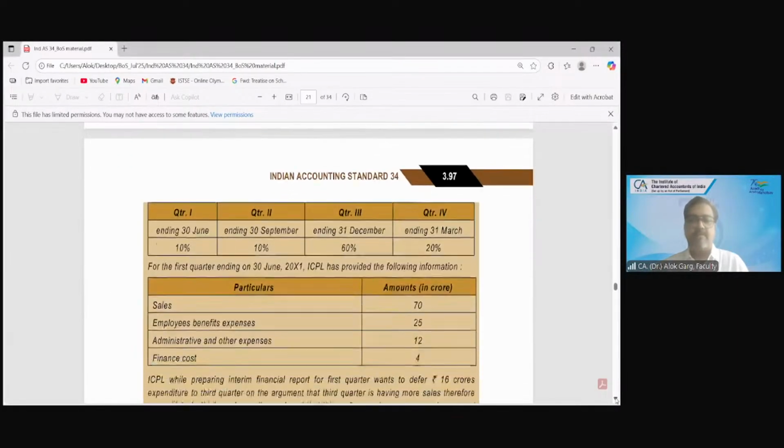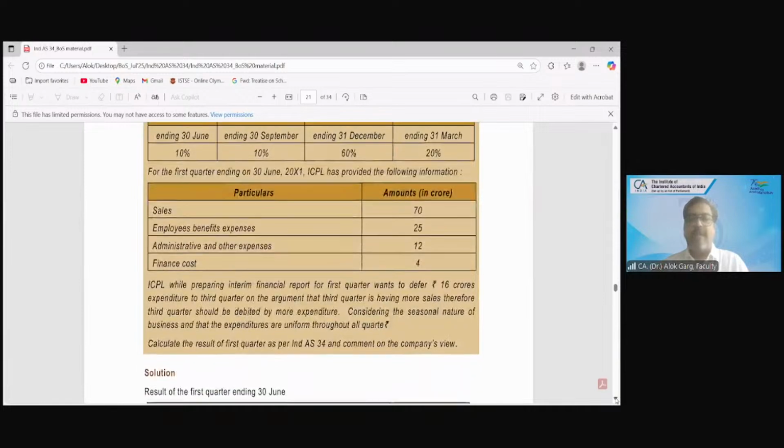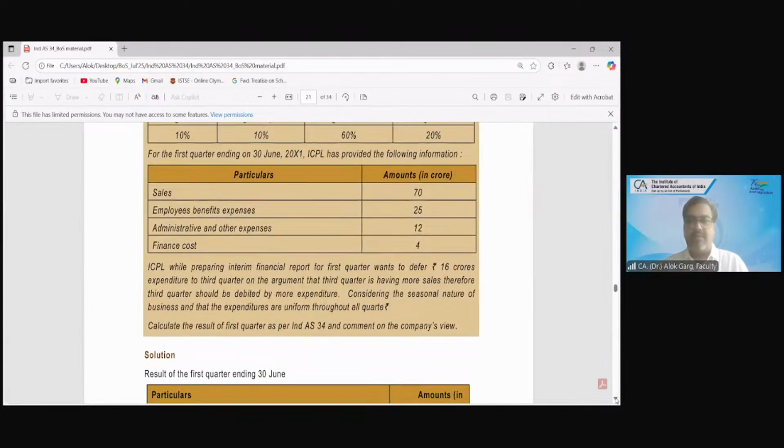For the first quarter ending 30th June 2001, the company has provided the following information. Sales 70 crores, employee benefit expense 25 crores, administrative and other expense 12 crores, finance cost 4 crores.